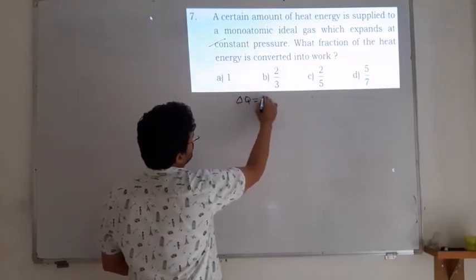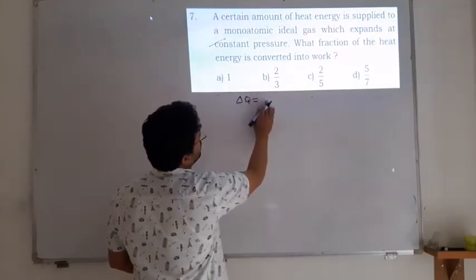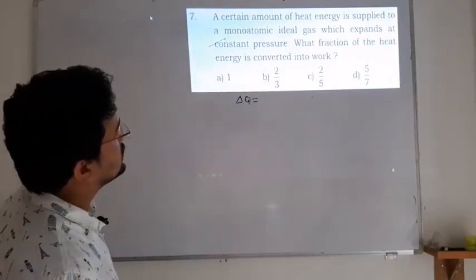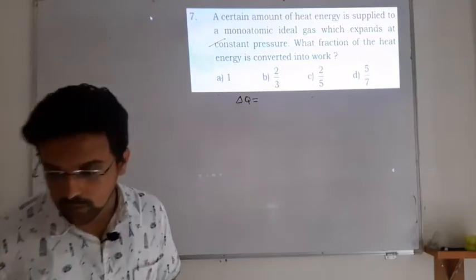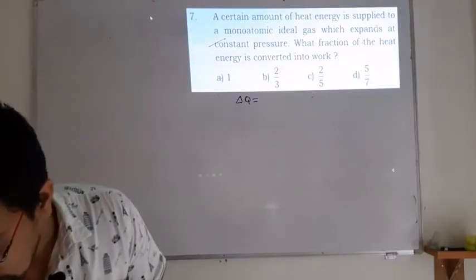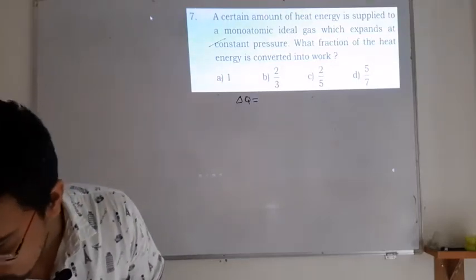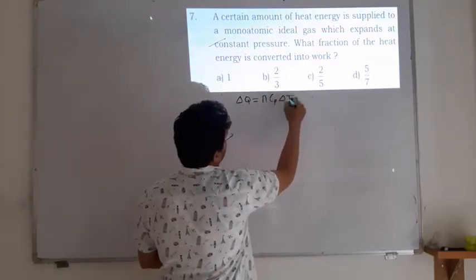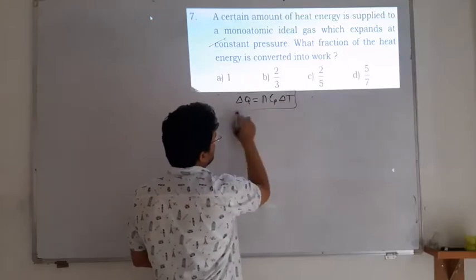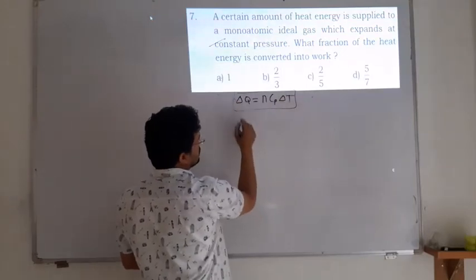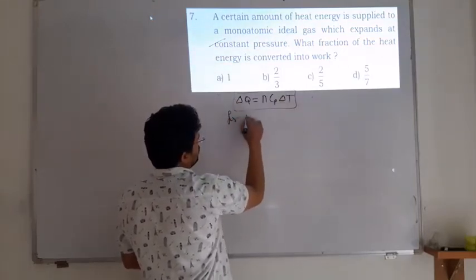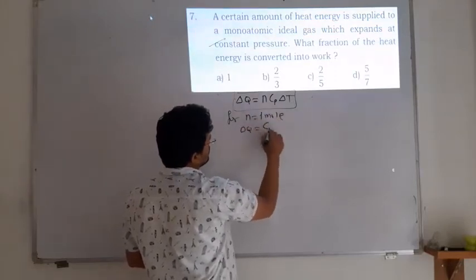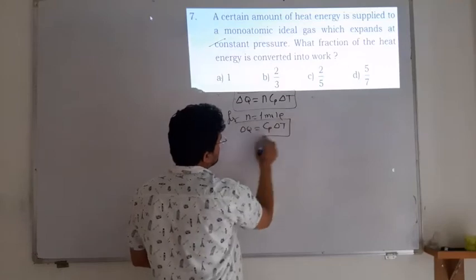Delta Q is equal to nCp delta T, the amount of heat given. For n equal to 1 mole, delta Q is equal to Cp delta T.